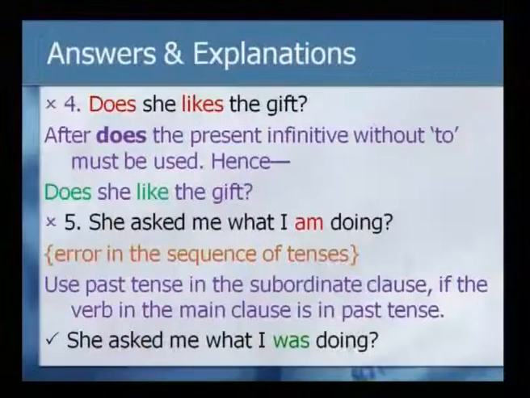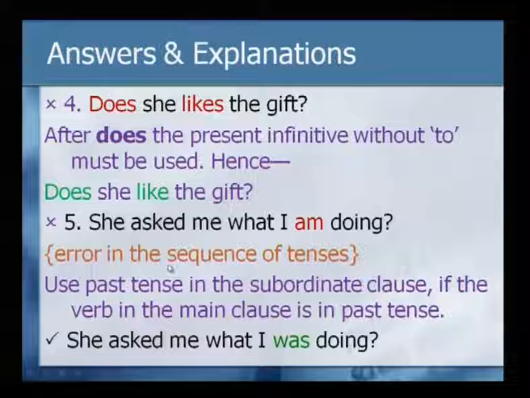Look at the next one. She asked me what I am doing. Now, if you look at the first part, you are reporting something. She asked me what I am doing. In the first part it is in past form, and then in the second part it is in present tense form, which is an error unless you are quoting directly from somebody. When you are reporting, it is an error.